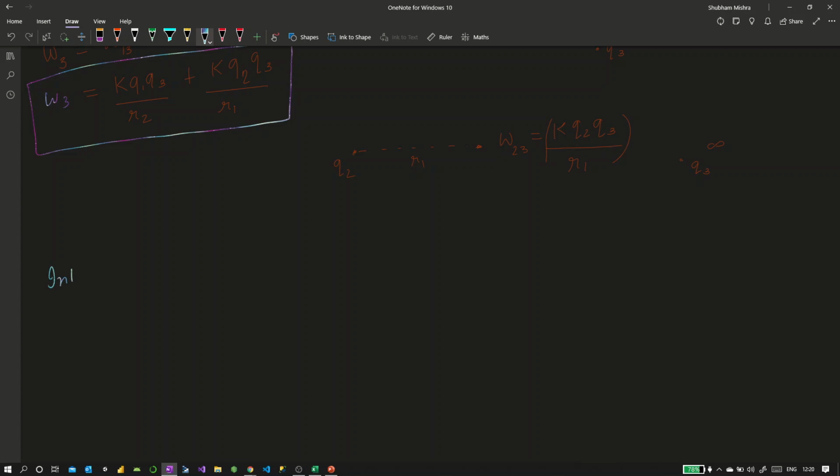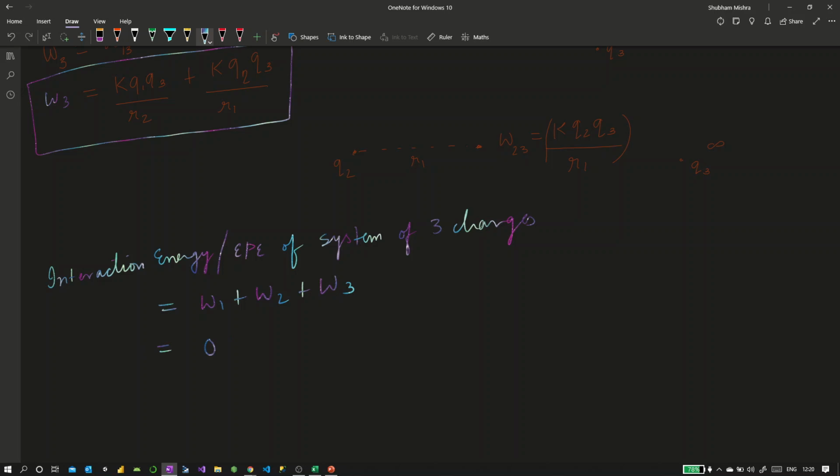So we can say that the interaction energy or electrostatic potential energy of a system of three charges could be given by W1 plus W2 plus W3.